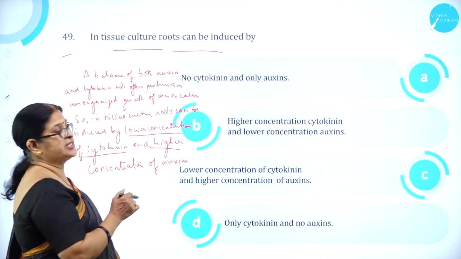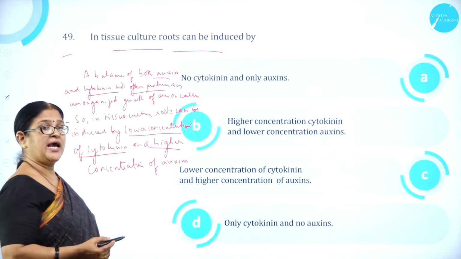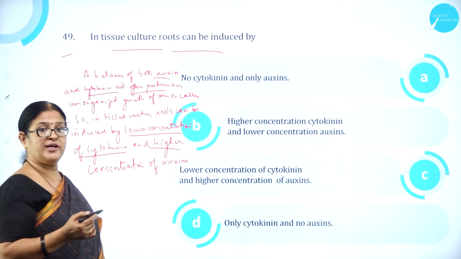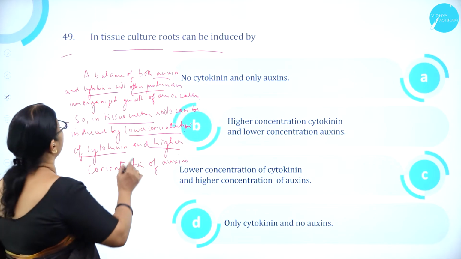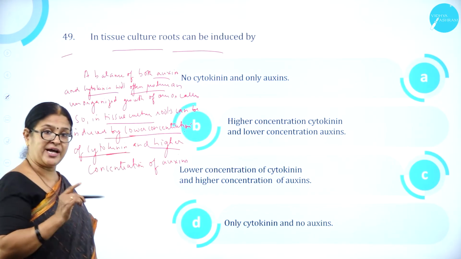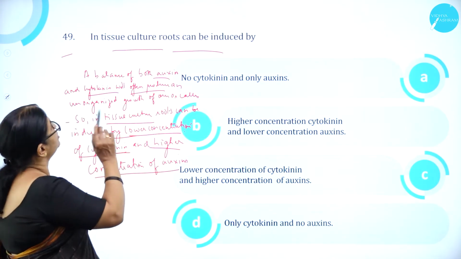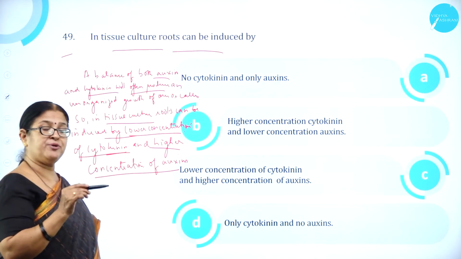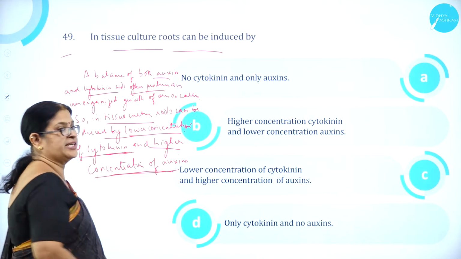So, in tissue culture, a balance of both auxin and cytokinin will often produce an unorganized growth of cells, what we call callus. So, in tissue culture, roots can be induced by lower concentration of cytokinin and higher concentration of auxin.